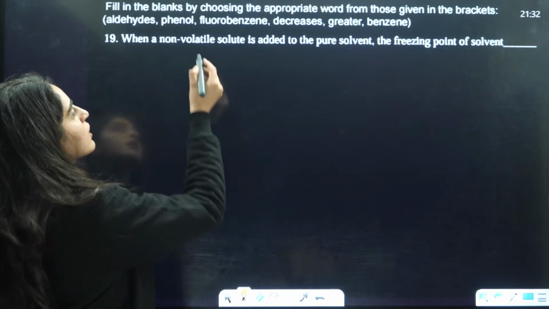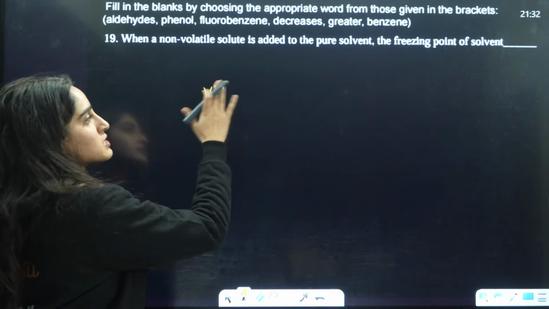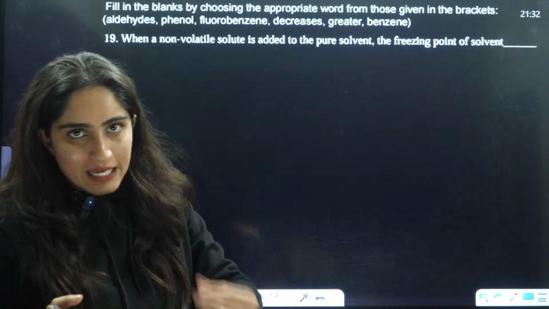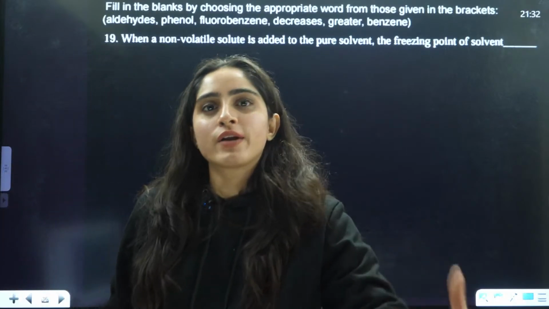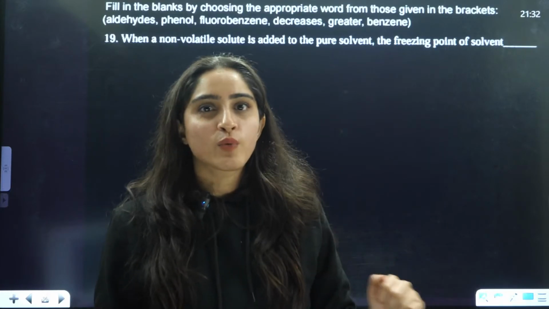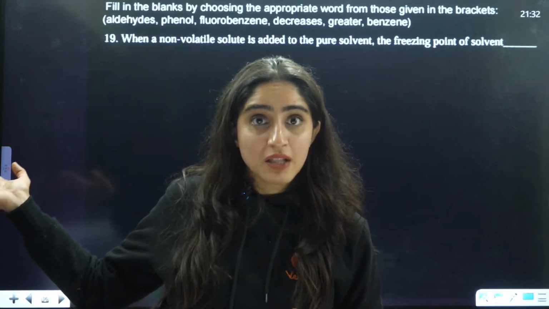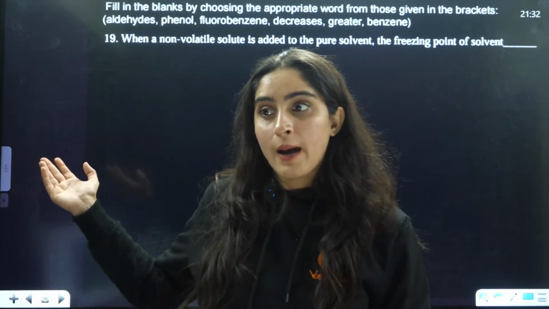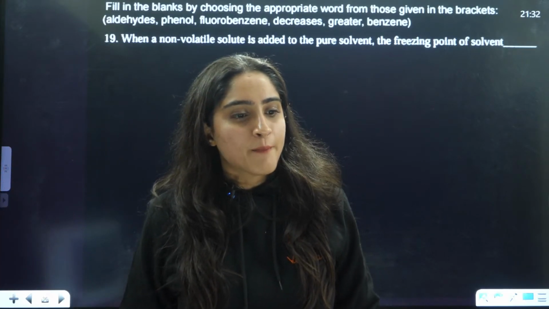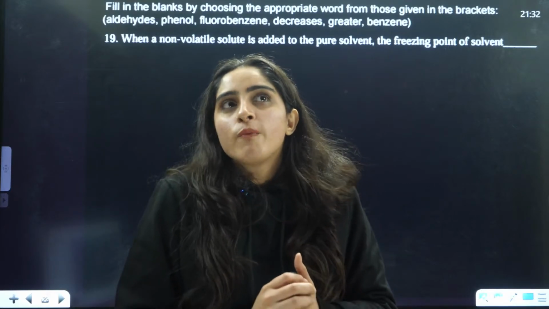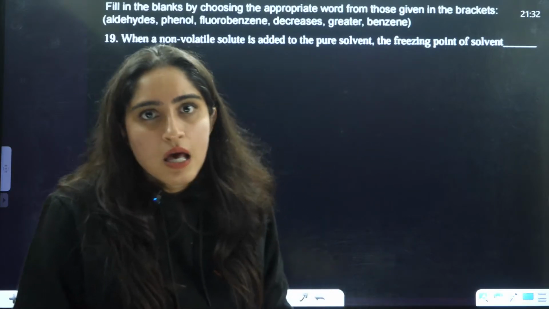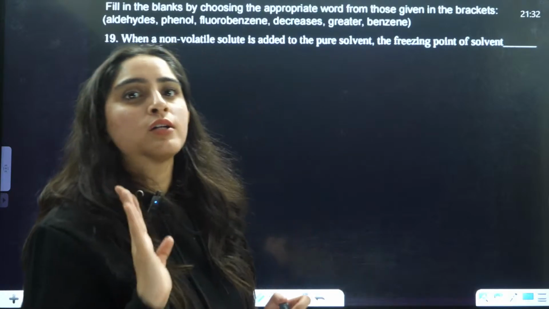Okay, so if you talk about the vapor pressure, just remember one thing: whenever we add a non-volatile solute, vapor pressure decreases. For example, you want to meet your favorite actor, Allu Arjun, right? There will be a lot of crowd. You have seen that case, right? Someone died in that crowd. For example, you want to meet your favorite celebrity. If there are too many bodyguards, you won't be able to meet them. So that means vapor pressure decreases because of the bodyguards. Non-volatile solutes are the bodyguards.